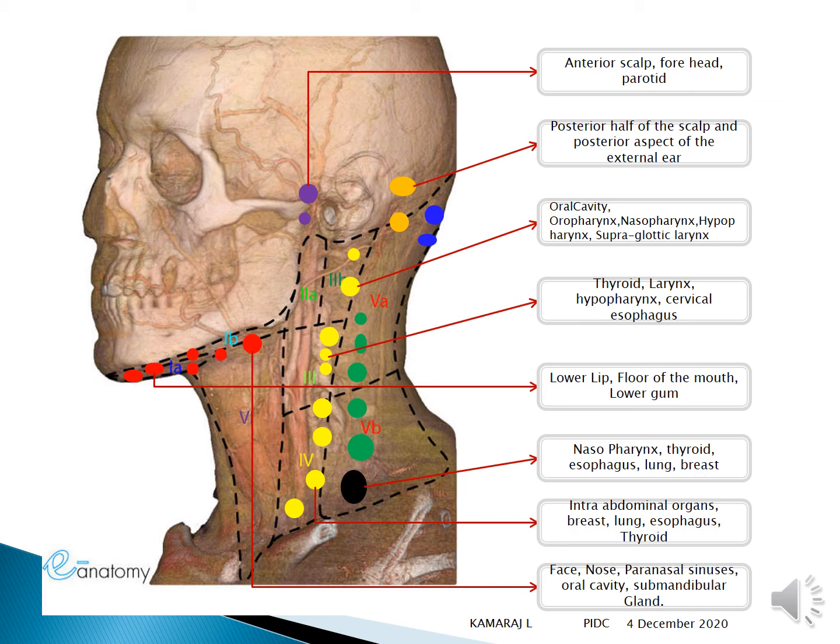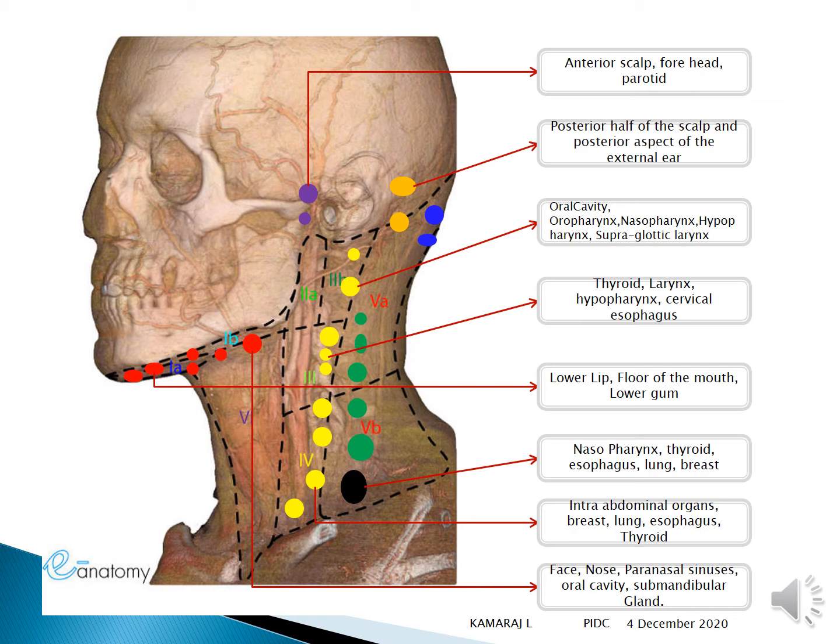So you can see the marking of the anterior scalp, forehead, parotid, posterior half of the scalp and posterior aspect of the external ear. So you got submandibular 1A and 1B. So level 1A will be submental and level 1B will be submandibular.